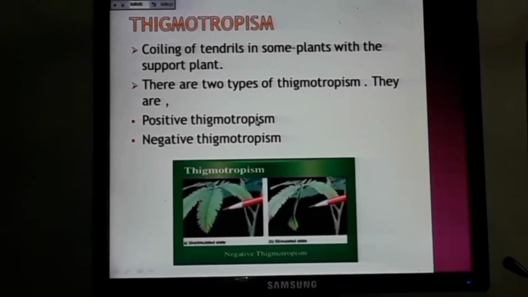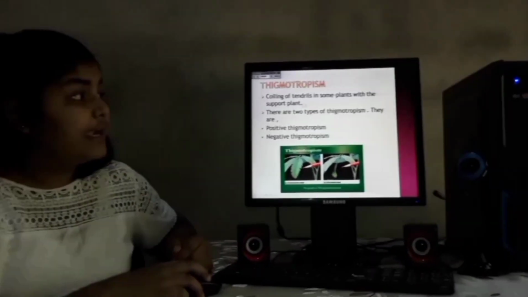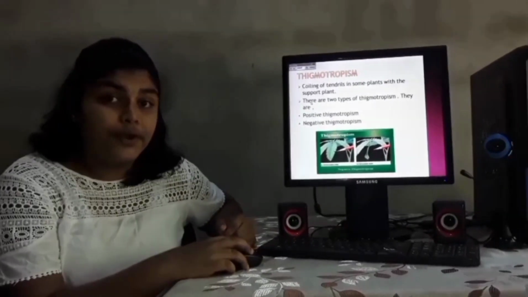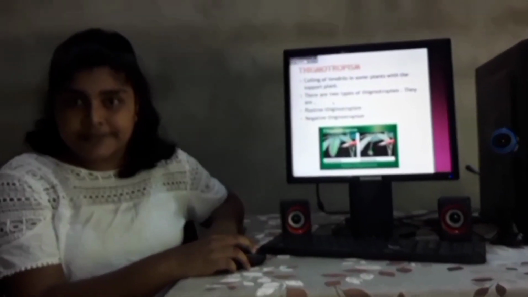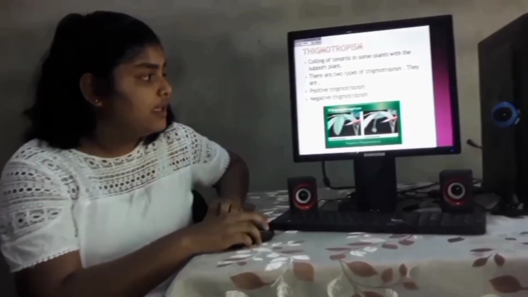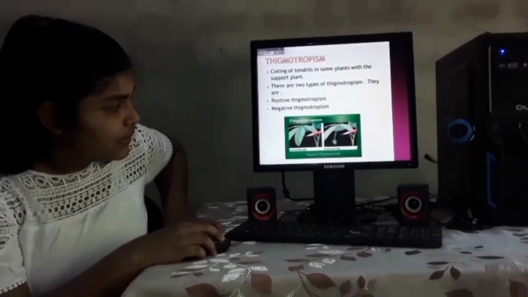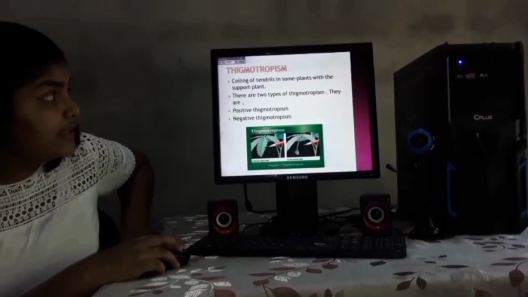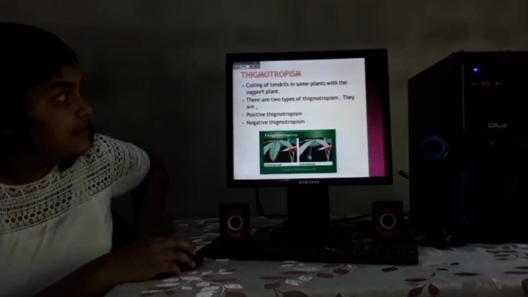Then stigmatropism. Coiling of tendrils in some plants with the support plants means stigmatropism. There are two types of stigmatropism: positive stigmatropism and negative stigmatropism. Please look at this picture. By looking at this, you can identify the stigmatropism.